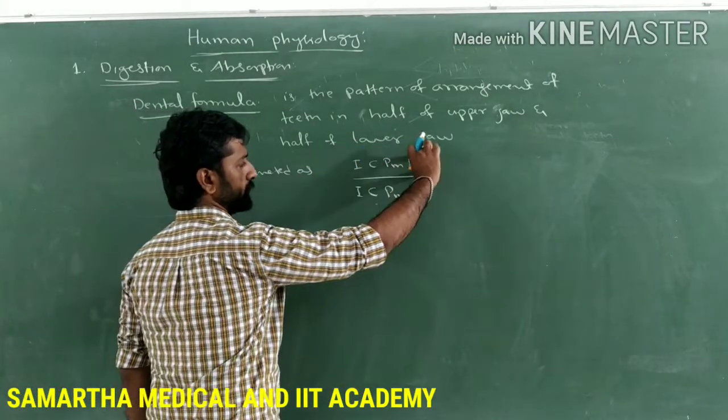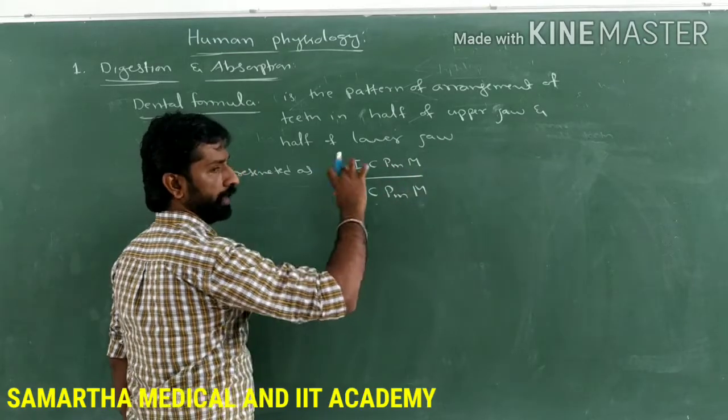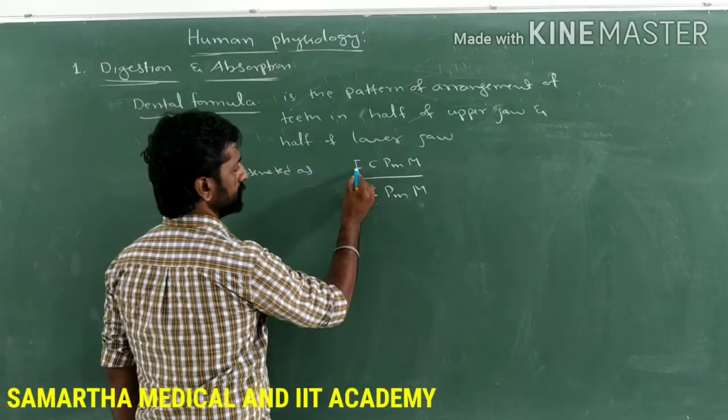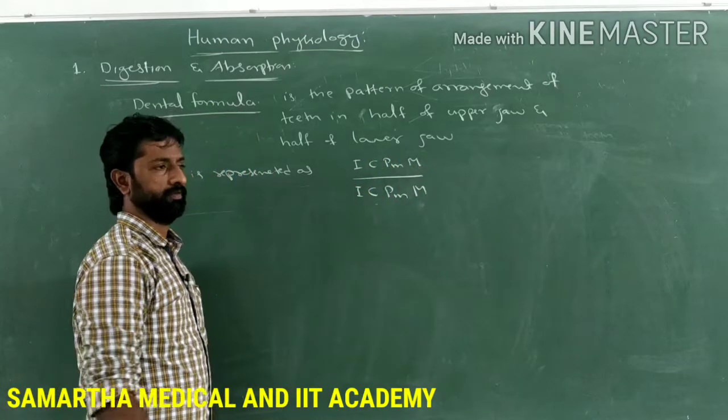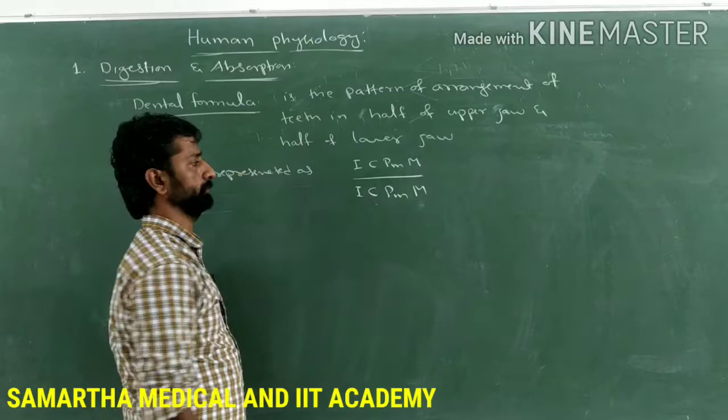In half of the upper jaw and half of the lower jaw, the order of arrangement of teeth is incisors, canines, premolars and molars, from the anterior part to the posterior one.